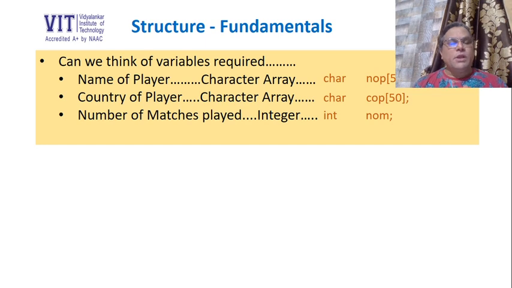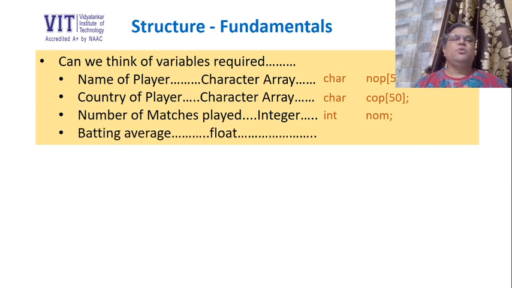Then we will take a fourth variable, which will be used for storing batting average, and batting average is a number which consists of a decimal point in it, so it is going to be a float. So let us create a variable float BA. BA stands for batting average. So we require 4 different variables to store 4 different pieces of information about a cricket player, right?